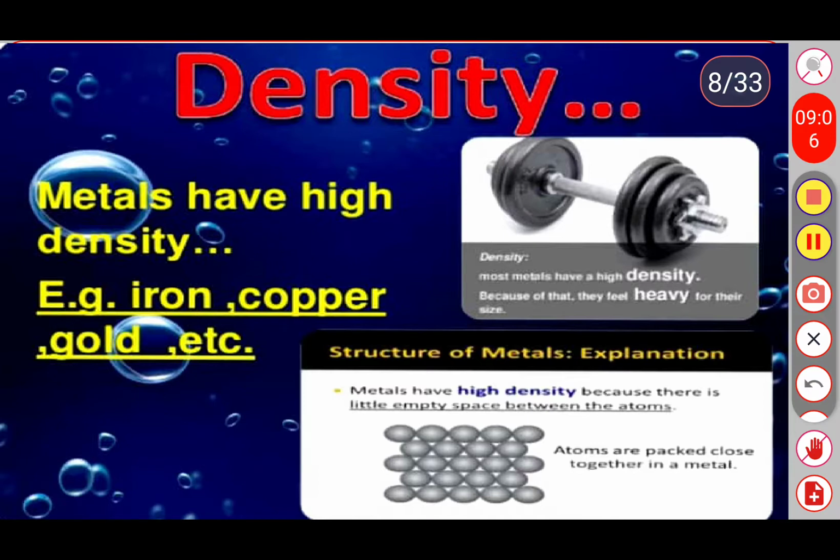Because of their low densities, sodium, potassium, magnesium and aluminium are called light metals. So what are the light metals? Sodium, potassium, magnesium and aluminium. These are some examples of low densities.